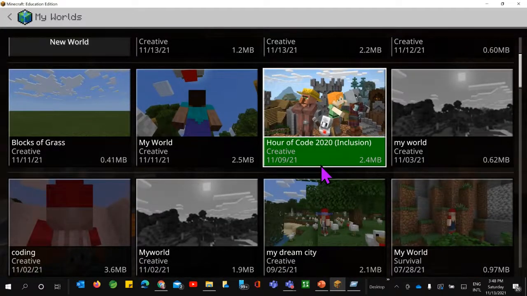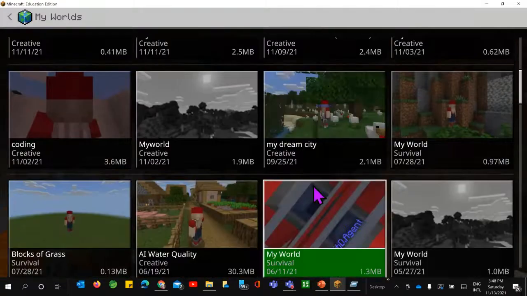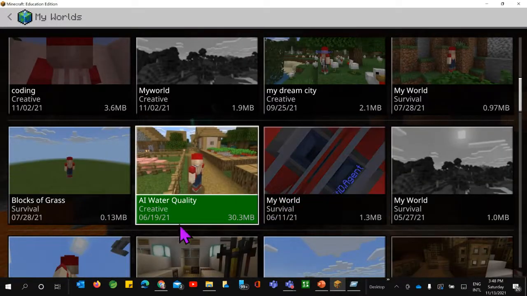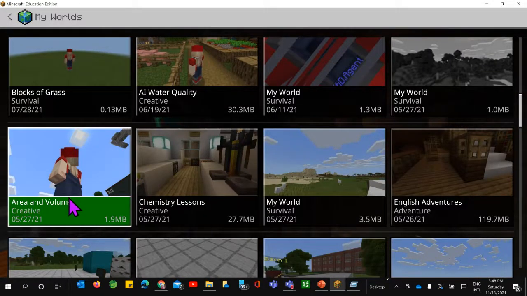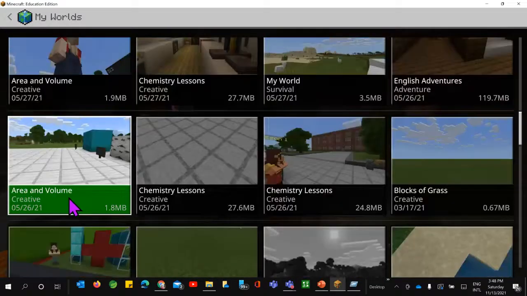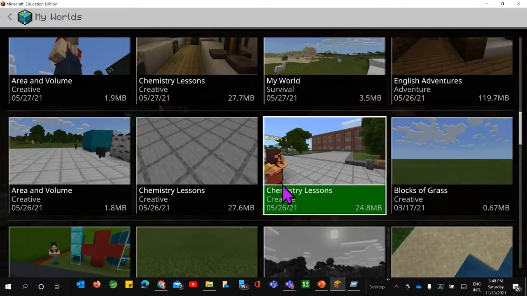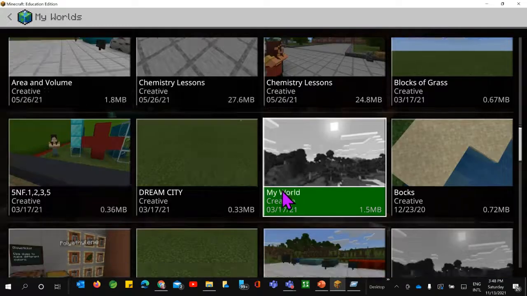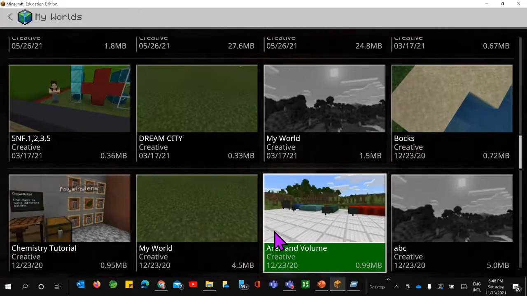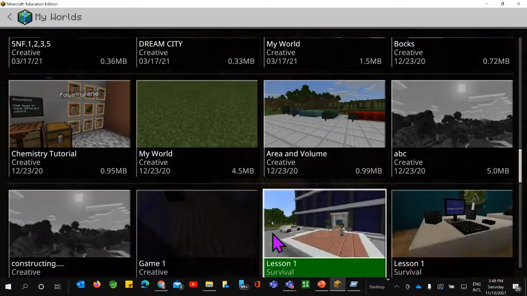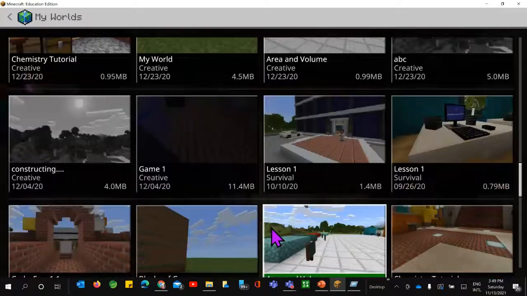There is a video also. First you need to watch the video and then you can do the activity. There is AI water quality, the detector, how you are going to detect. Chemistry lessons are there. Area and volume, which I was just talking about. A few of the chemistry lessons, like the periodic table, are there because at times students find difficulty in arranging or getting the solution of equations when they combine. So through this they can learn.